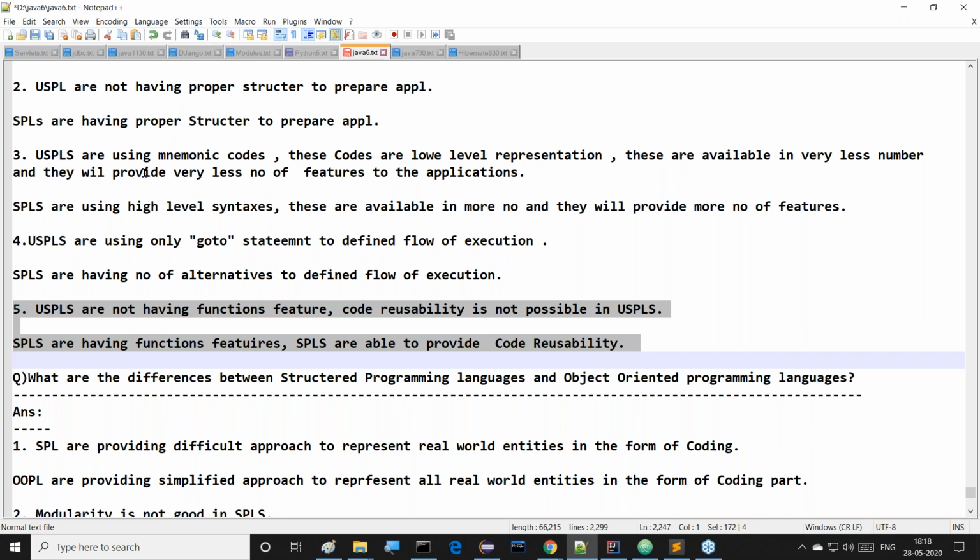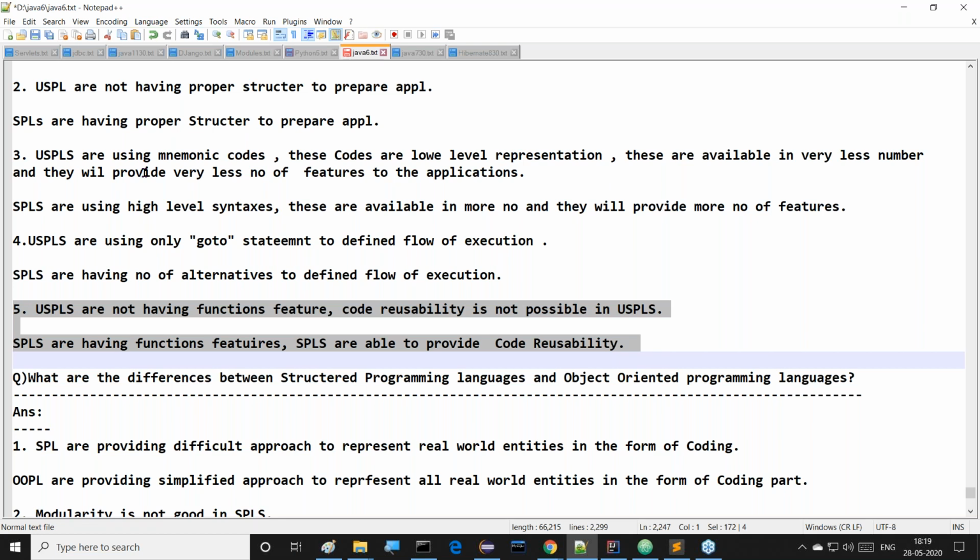Functional and procedure-oriented programming languages are the same because they follow procedure-oriented and function-oriented features like functions, lambdas, maps, and reduces.